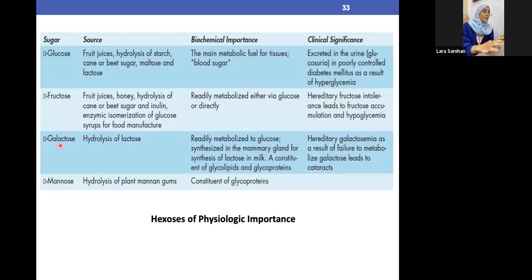And in regard to galactose and mannose, galactose is hydrolyzed into lactose, compared to mannose, which is hydrolyzed into plant manna and gums. To be honest, these are not as important as the slide of the stereoisomers, of everything we explained. That slide is the most important thing, and it has almost all concepts, compared to those slides which are more extra knowledge.